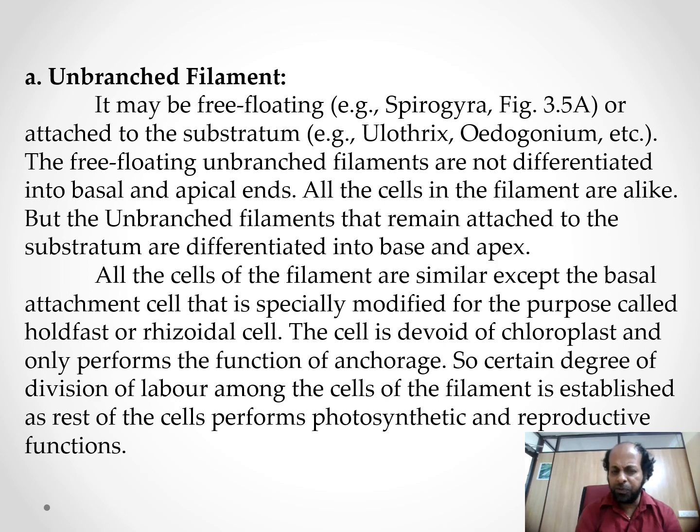It may be free-floating or attached to the substratum. The free-floating unbranched filaments are not differentiated into basal and apical ends. All cells of the filament are alike, but the unbranched filaments that remain attached to the substratum are differentiated into base and apex. The best example for the unbranched free-floating is Pyrocystis. Attached to the substratum are Ulothrix and Urospora.